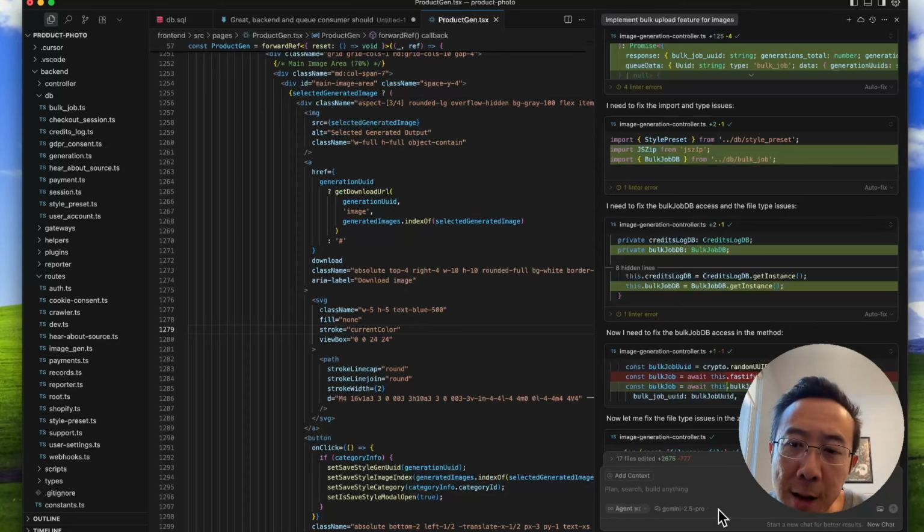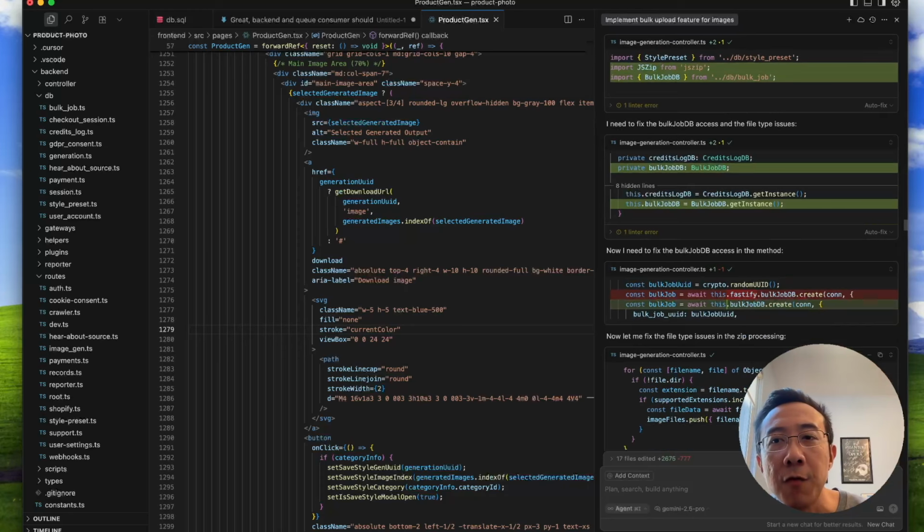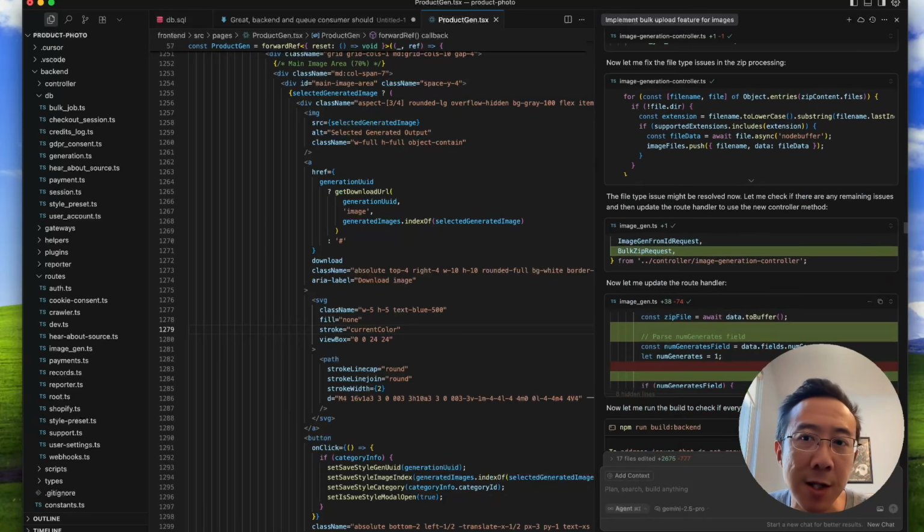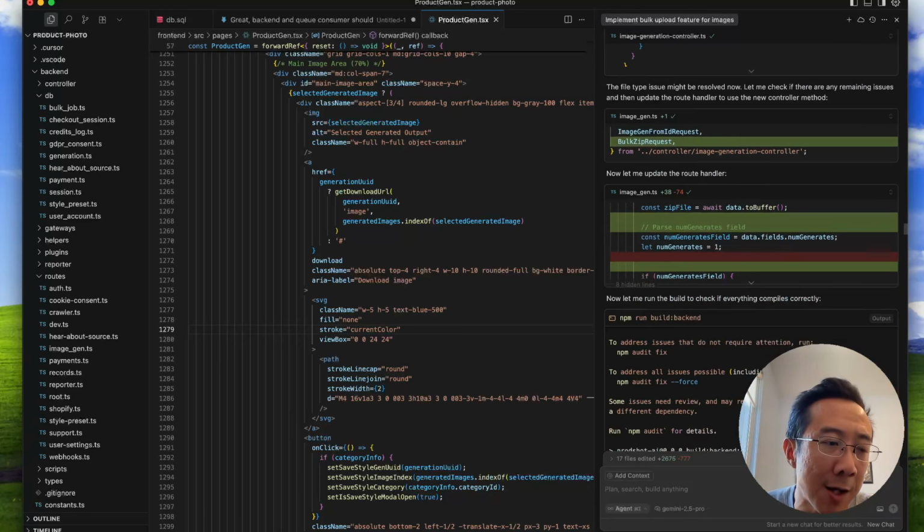I use Gemini 2.5 Pro. I find that to still be the best for my use cases compared to Claude and others. So I use that, and it takes some time to do thinking and think through all of that. And it's going to take some time to generate the code. It's minutes, and what it gives me as the generated output is pretty good. It might not be perfect yet.